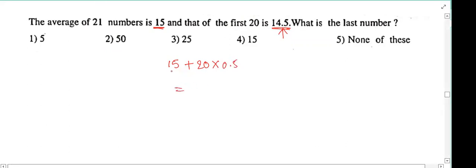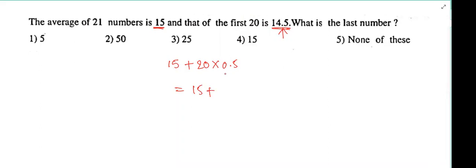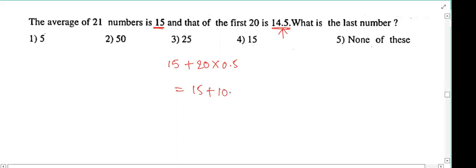So initially he has 15, means he has to leave with 15 rupees, but he is not leaving with 15 rupees. He is taking more amount from the group. How much amount he is taking from the remaining 20 people? He is collecting 0.5 rupees each. Tell me, 15 plus 20 into 0.5 is 10. So now he is leaving the group with 25 rupees.